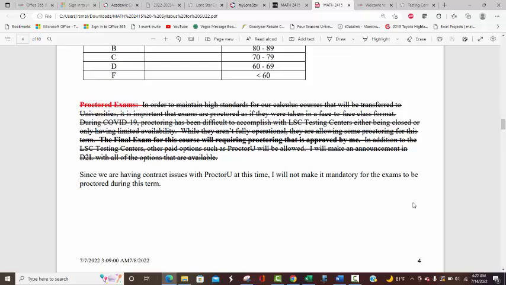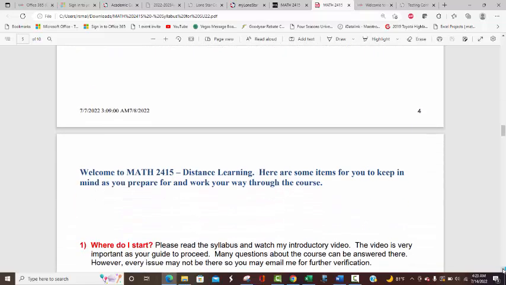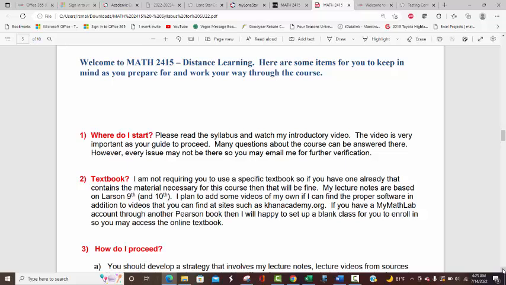I would have had the final proctored this semester, because before COVID, my exams, I think exam 1, I always allowed as a take home. But let's say 2, 3, and the final would have required proctoring in the past, and probably will again, but not this term. So I just left a scratch through there, and they will not be proctored, but they'll be timed. You won't see the questions in advance or anything, but you'll take it, and you'll have a certain time limit to finish it.